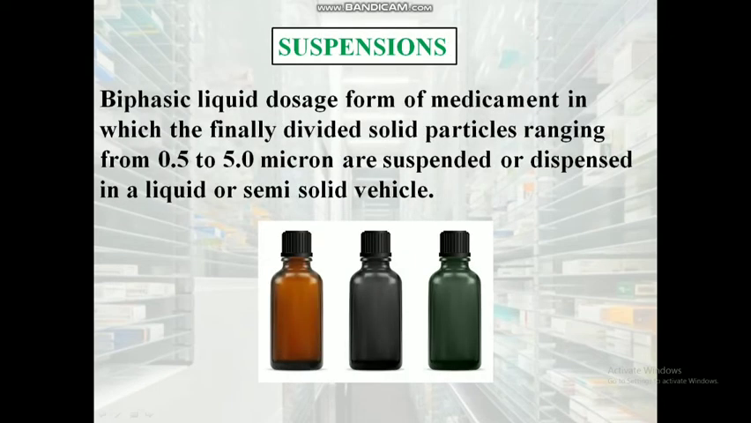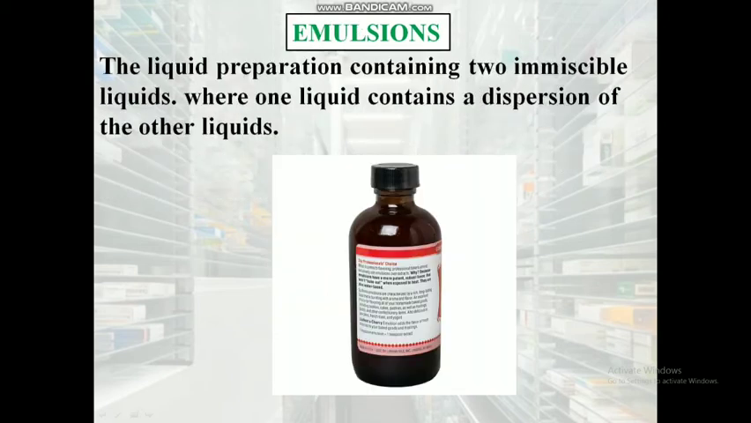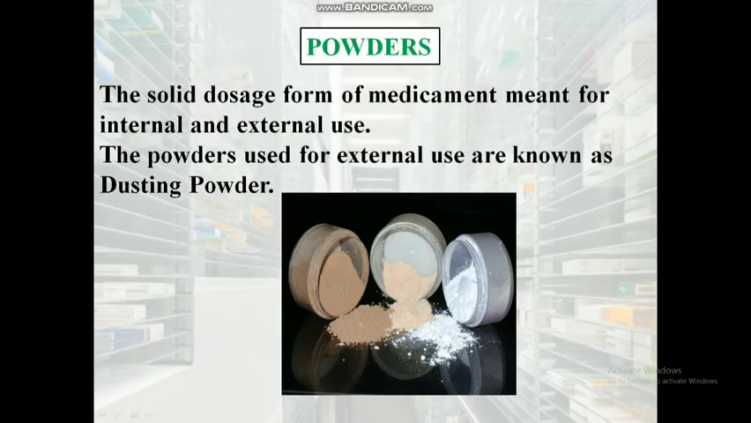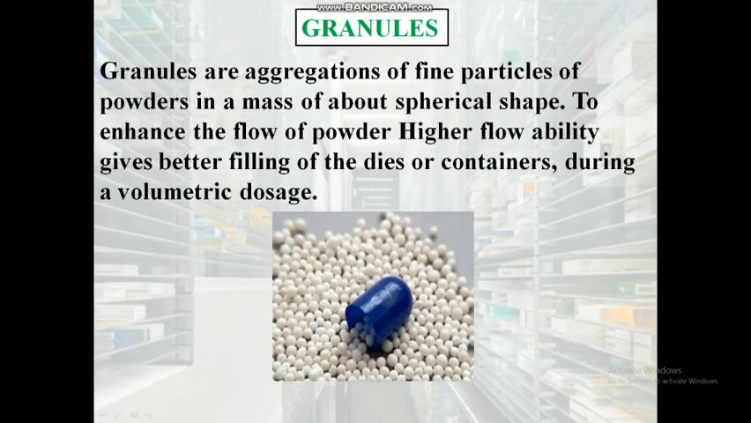Suspensions. It is a biphasic liquid dosage form. Suspension is a coarse dispersion in which the internal phase is dispersed uniformly throughout the external phase. Emulsions. Emulsions are heterogeneous, thermolabile, biphasic liquids containing two immiscible liquids which are made miscible by adding an emulsifying agent. Powders. Powders are solid unit dosage forms of medicament meant for internal and external use. Granules. Granules are multi-particle entities in which primary powder particles are made to adhere to form larger particles.